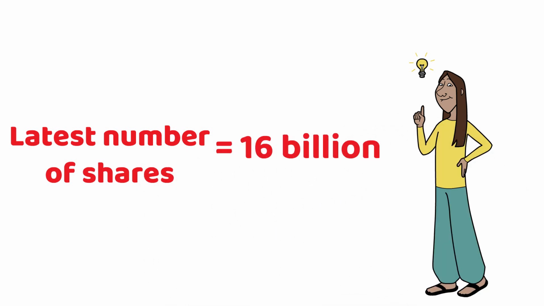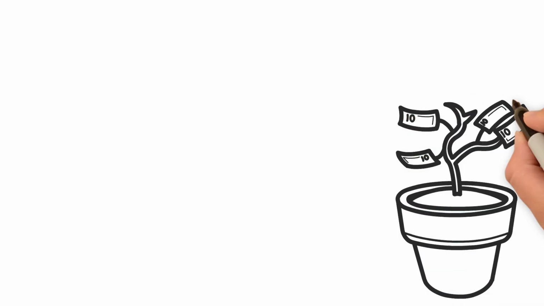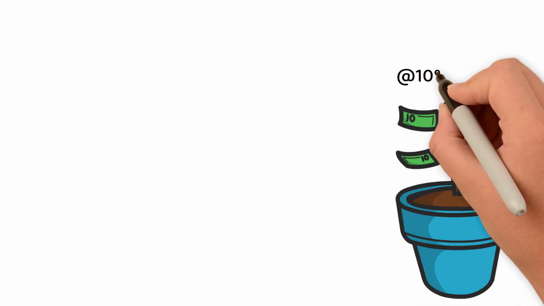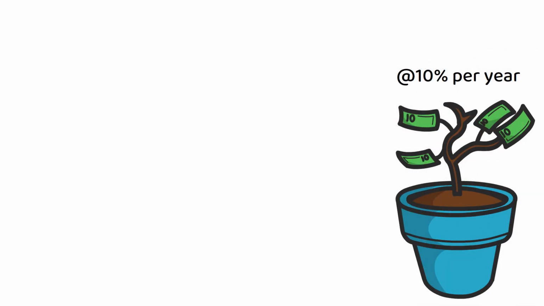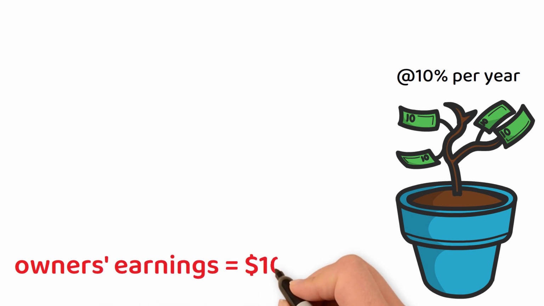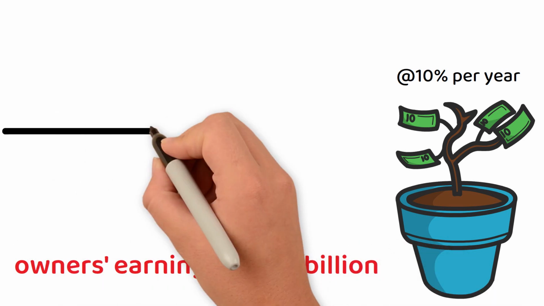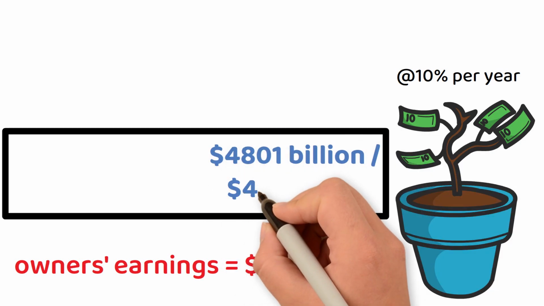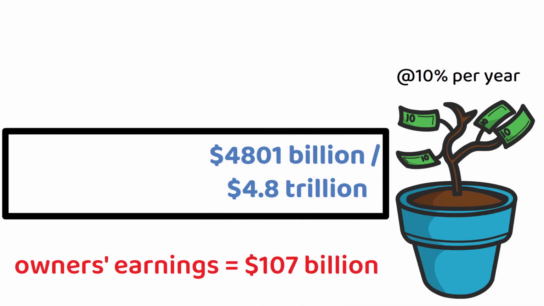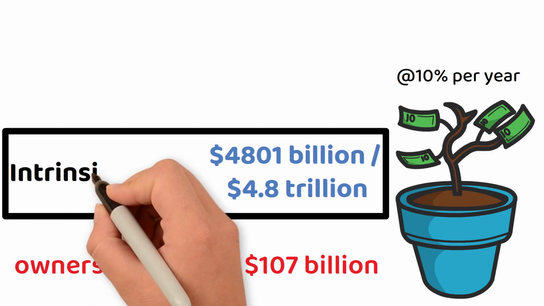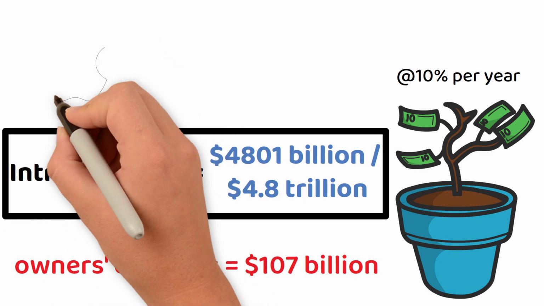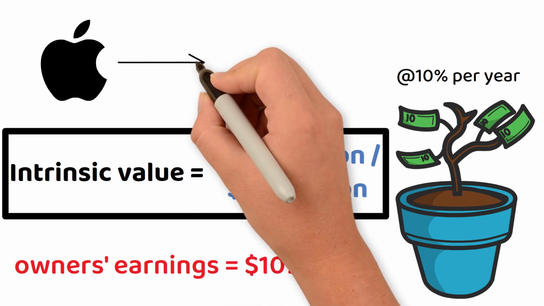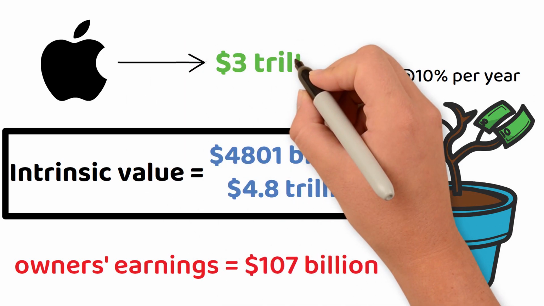According to this formula, if Apple's owner's earnings can continue growing at a rate of 10% per year, and based on the latest owner's earnings of $107 billion, the company should be valued at $4,801 billion, or $4.8 trillion. And this is also known as the intrinsic value. Currently, Apple's market capitalization stands at $3 trillion.